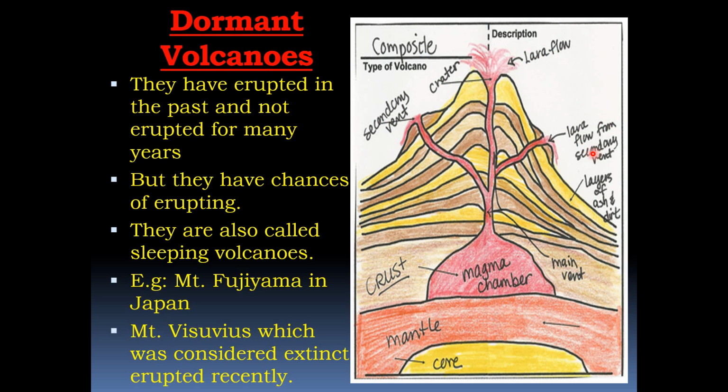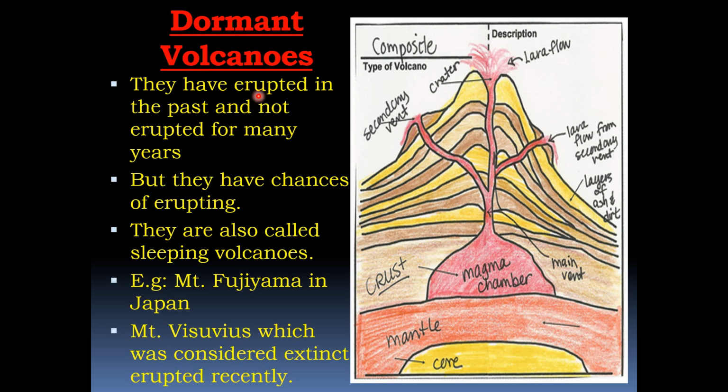Lava flow from a secondary vent, layers of ash, magma chamber, main vent, and the crust. This is the crust, the surface of the earth, and the mantle and the core. So these are the layers of the earth and the parts of the volcano, and how the types of volcano take place.